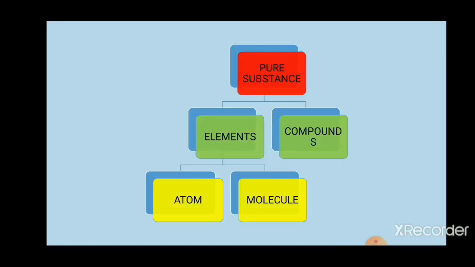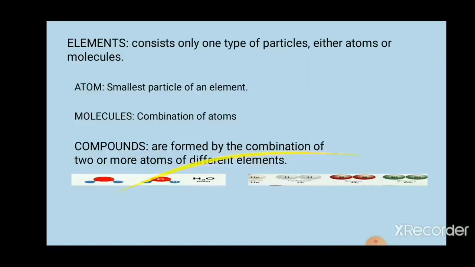Now, what is the meaning of atom? Atom is the smallest particle of an element. We cannot break this smallest particle.